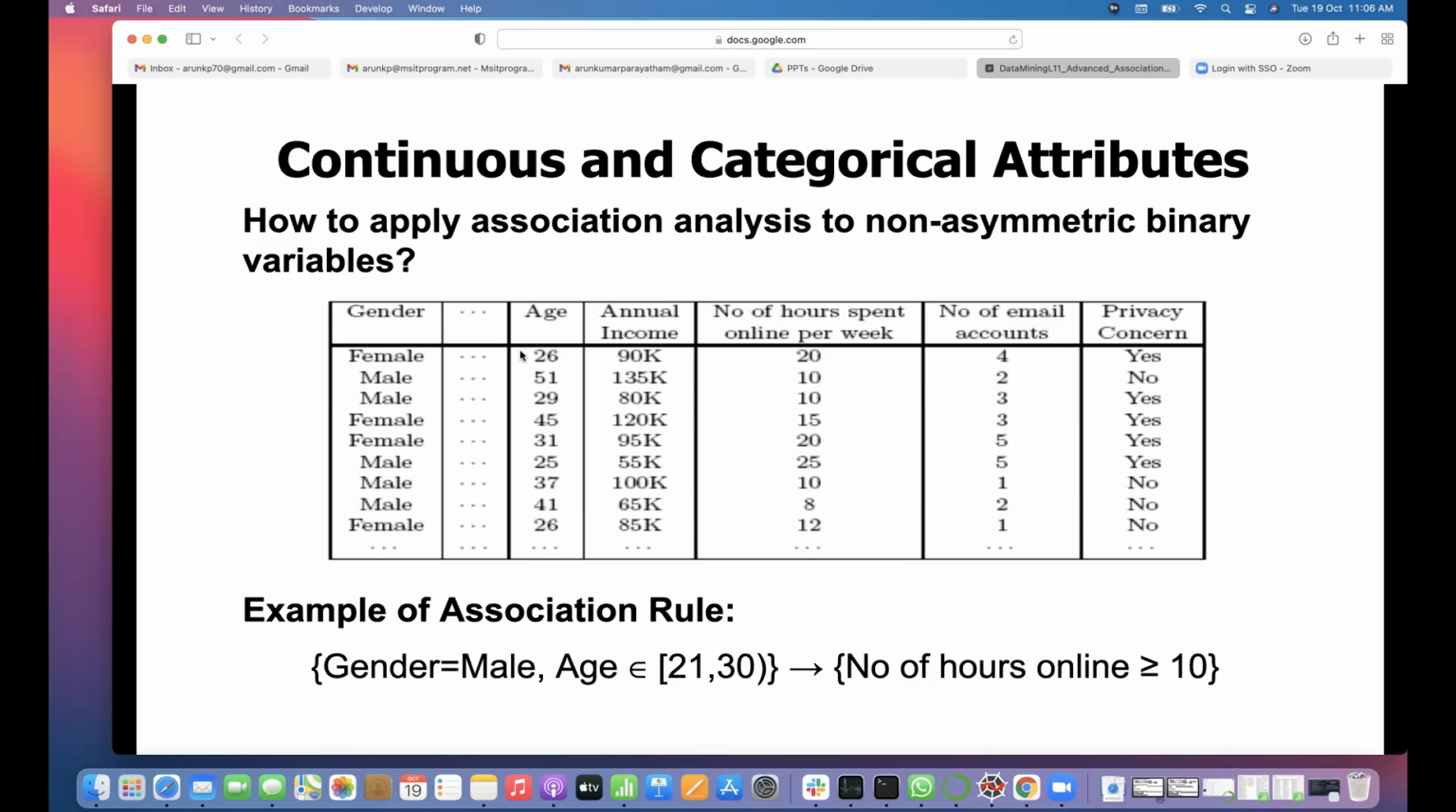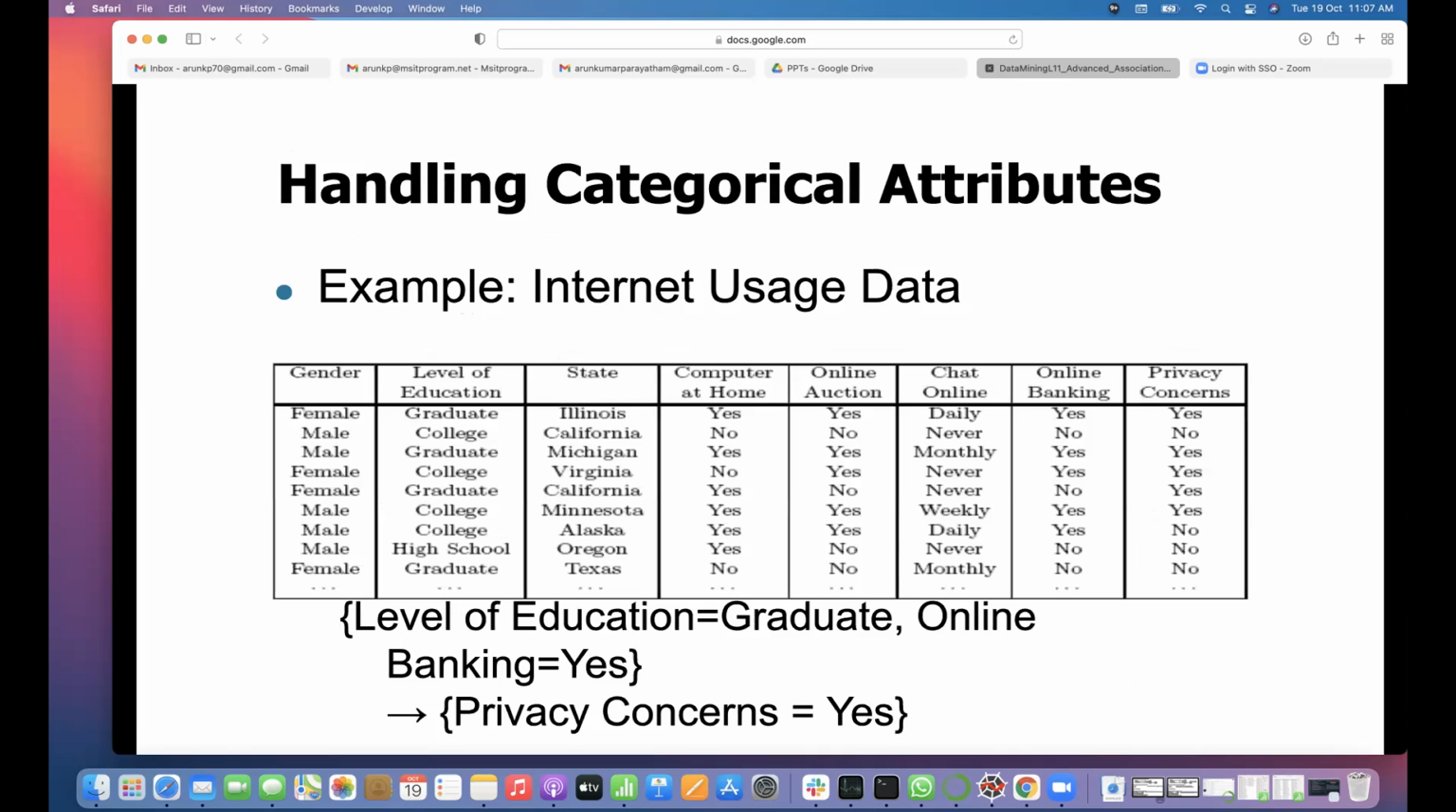If we just look at the combination of female and 26, then you'll get more rules because it is continuous. Even the data which you acquire later may not match any one of these exactly. It may fall between two values, but you may not get exactly the same thing. So how to handle those things is what we are going to discuss.